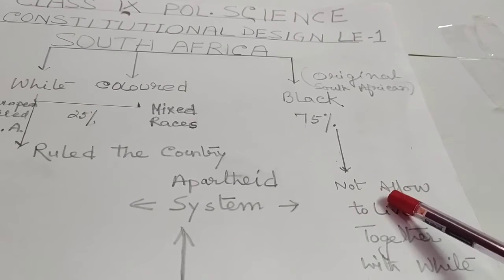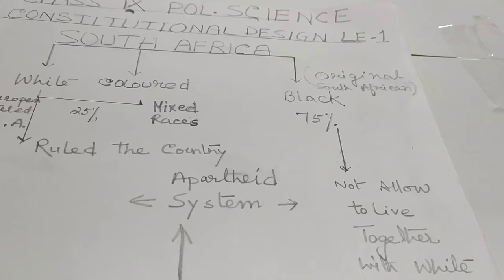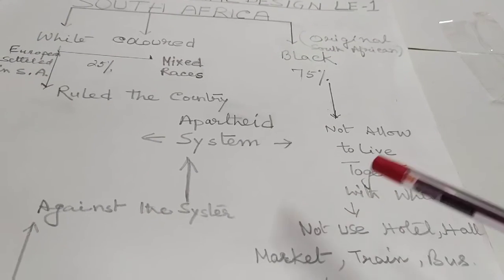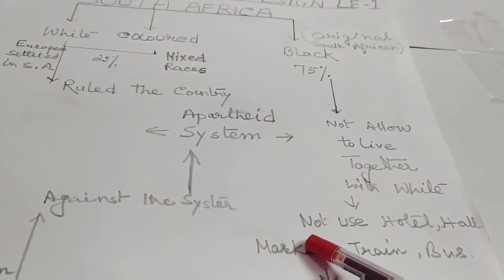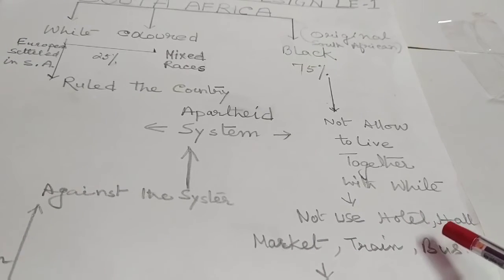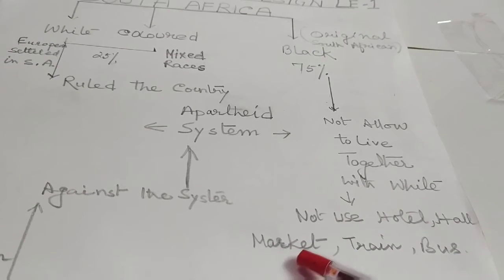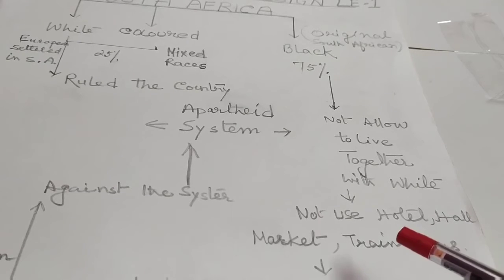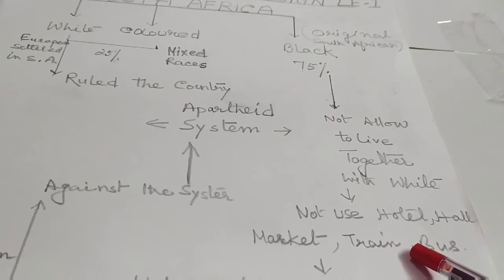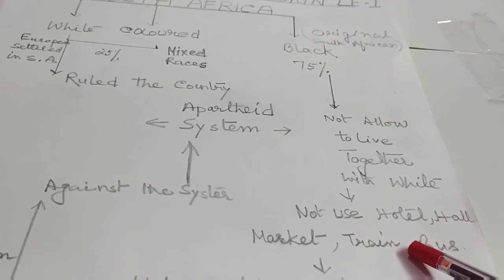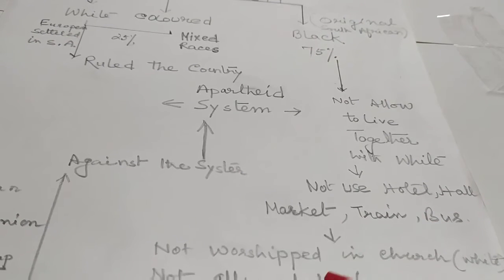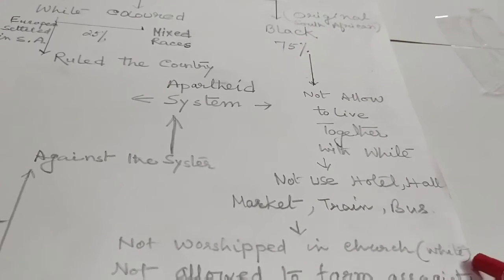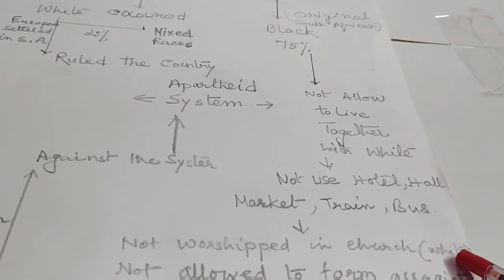They were not allowed to live together with whites. They could not use the hotel, cinema hall, marketplace, train and buses, the public transportation. They could also not worship in the same church where the whites worship.